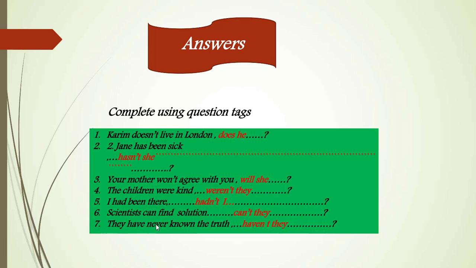The last sentence: they have never known the truth. Haven't they? Look here, have never known. Here it's negative, because never is negative. Here we have present perfect, have known, and it is negative, which means that the question tag will be